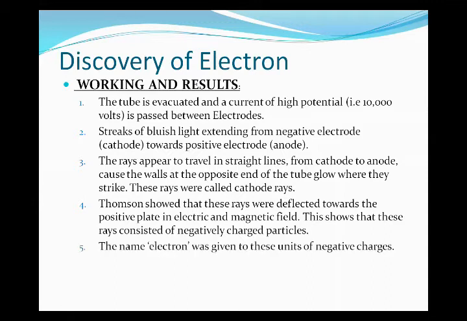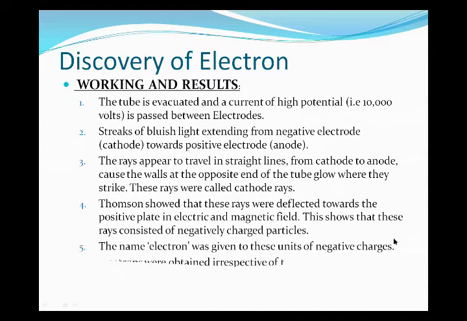Now, the name electron was given to this unit of negative charge. After proving that the ray travels from a cathode to an anode, meaning it travels from negative to positive, it shows that its nature is negative. That's why the name electron was given to this unit having a negative charge.